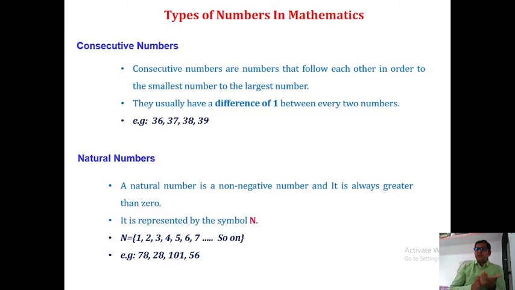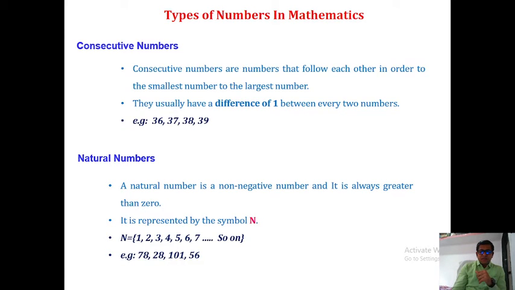A natural number set is denoted by N. How? See here, line number 4. N equal to curly brace, 1, 2, 3, 4, 5 and so on, curly brace completed.